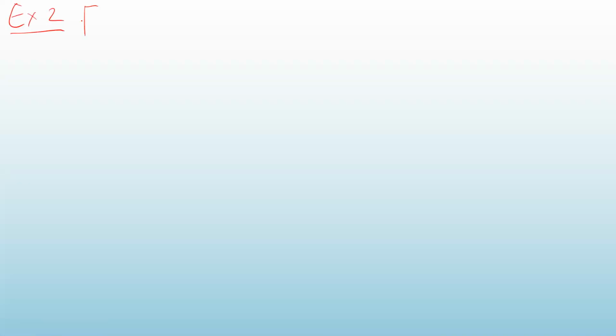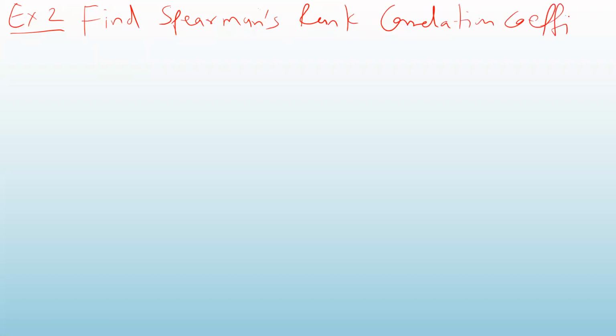So exercise number 2, find Spearman's rank correlation coefficient. Okay. Now here there are participants in a competition, say a mono act competition, and there are 7 participants.